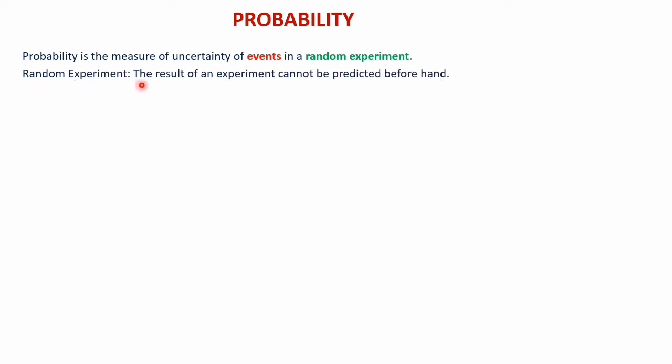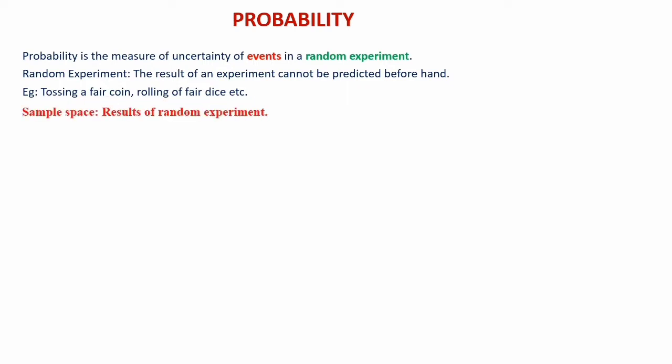Random experiment means an experiment whose result cannot be predicted beforehand. In an experiment, if the result cannot be predicted beforehand, then we can say that experiment is a random experiment. We have learned some examples: tossing a fair coin, rolling a fair dice, etc. And sample space, the results of a random experiment.